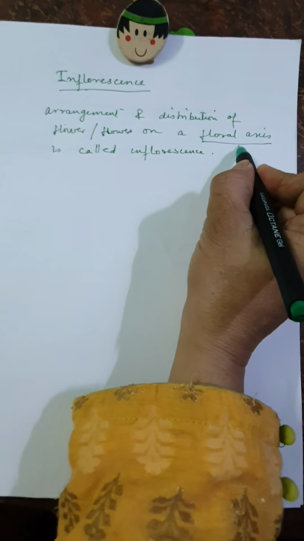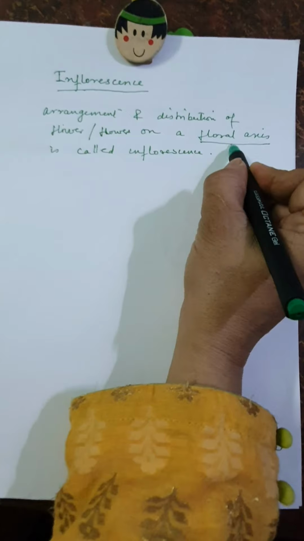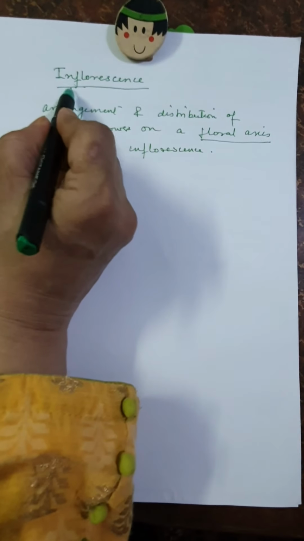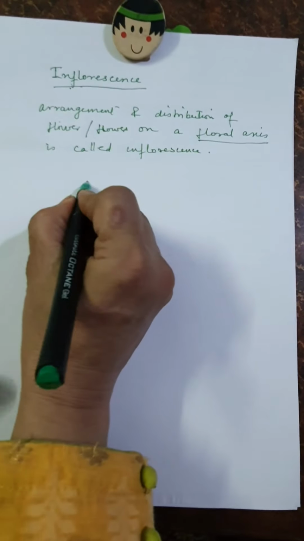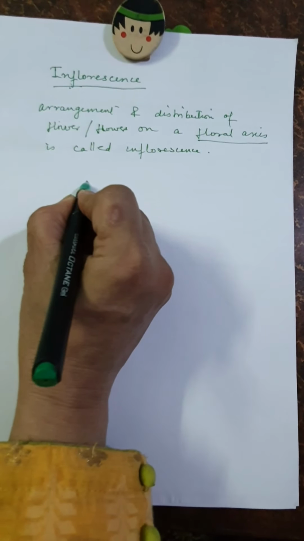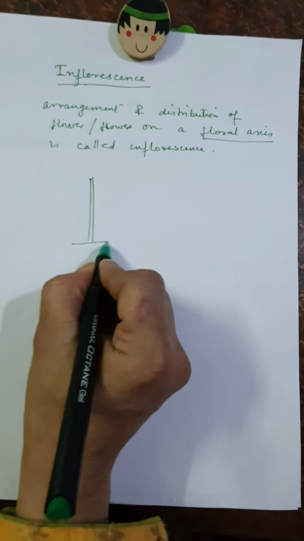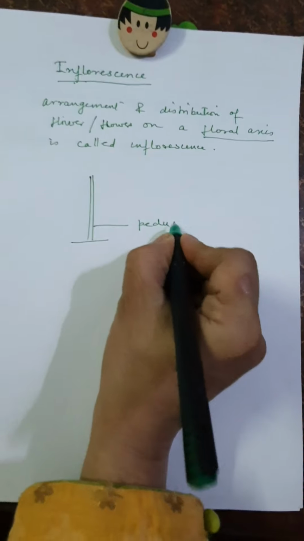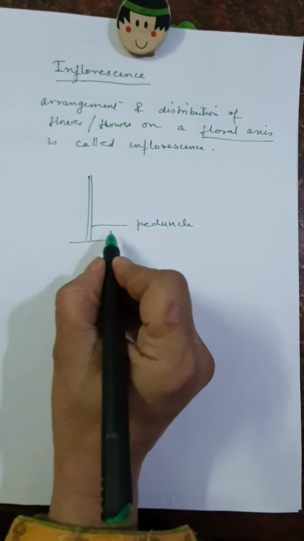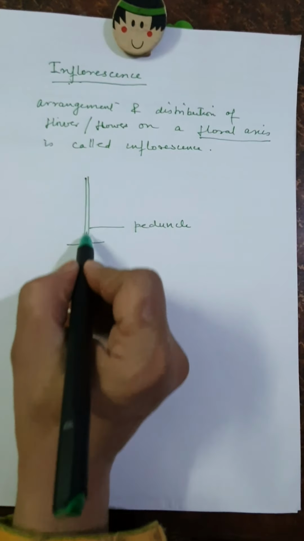That means floral axis consists of many parts. So the inflorescence also consists of many parts. Sketch a typical inflorescence, a rough sketch of a typical inflorescence. That is peduncle. Peduncle is the main supporting stalk of the inflorescence.